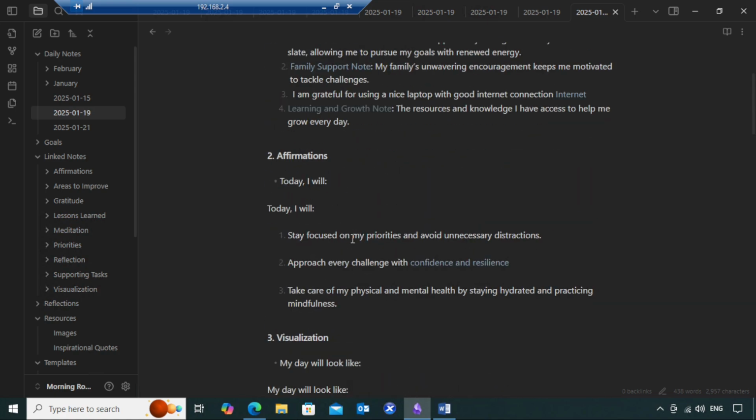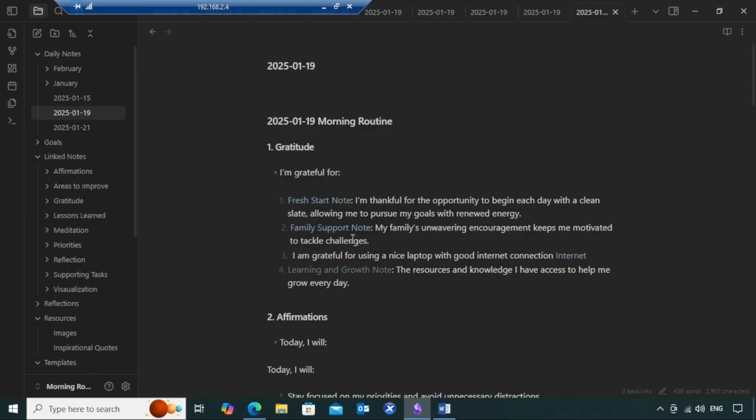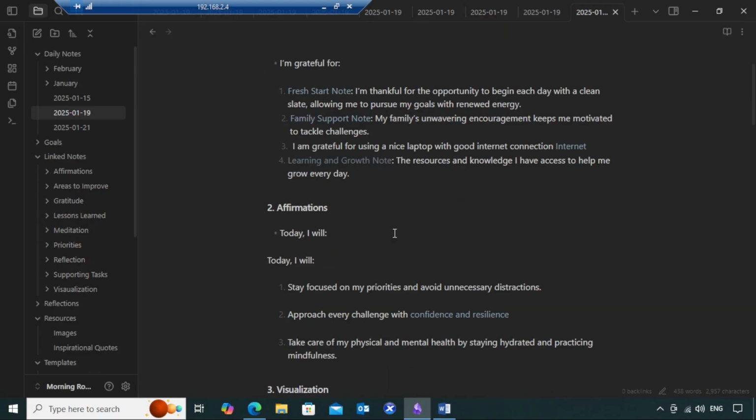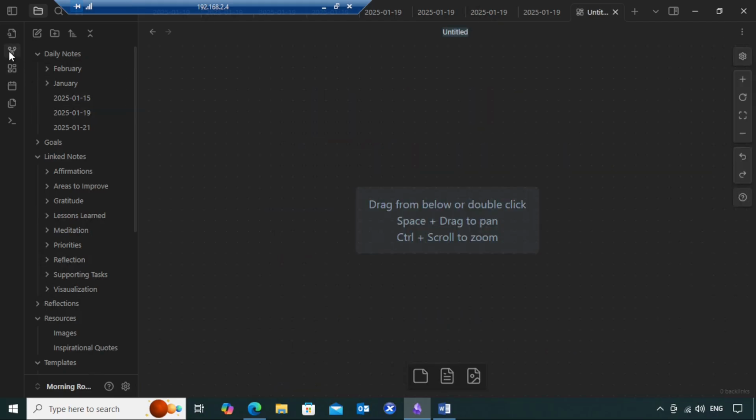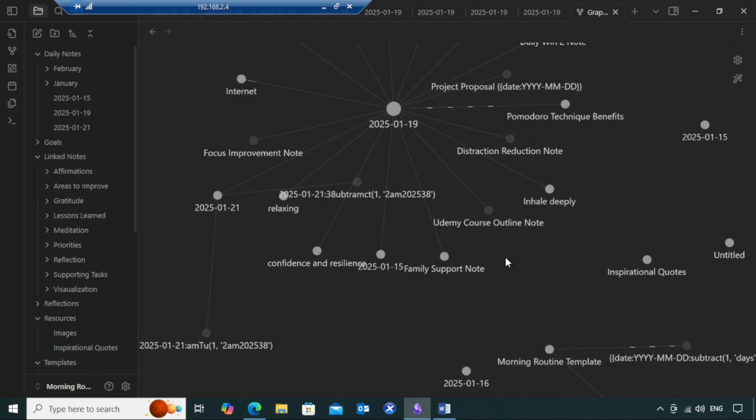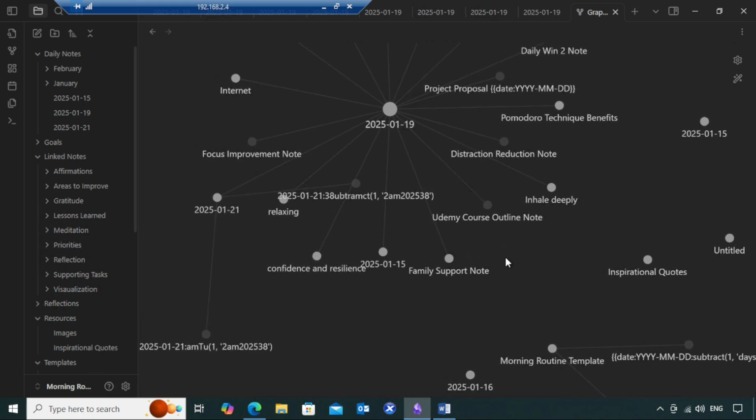So this is how you can actually open up the template in the morning, fill up all the details, and at any point in time, if you want to create a web of ideas, or if you want to connect it with the linking feature in Obsidian, you can link these notes and you can dive deep into each and every note, and it is going to create a web of knowledge, and you can view it and this is going to share a lot of insights or beautiful thoughts, and it is going to help you to work effectively day by day, because you learn something from it and you're going to improvise it the next day on the template, and you keep learning every day, every week, every month.